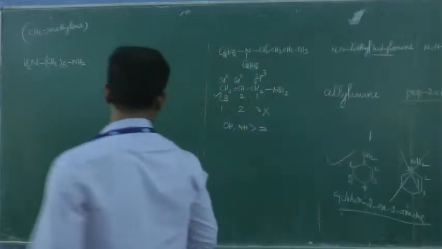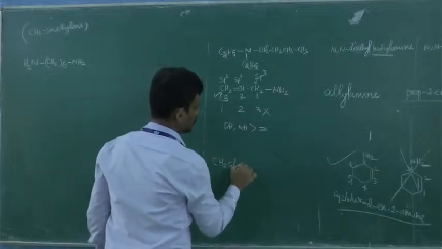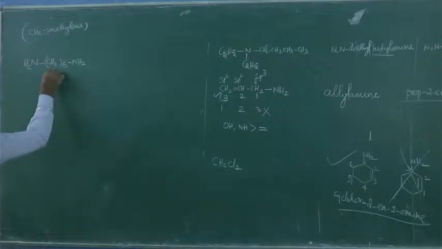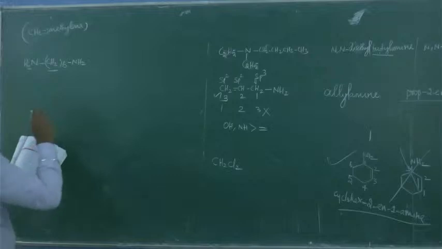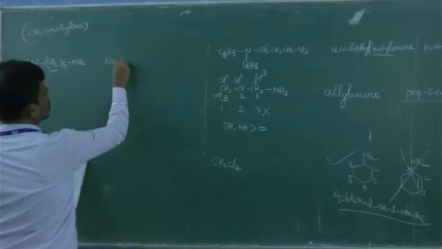Is it clear? For example, we're going to have methylene chloride, one methylene dichloride. Is it clear? Similarly, wherever you have this fragment, you have to call it methylene in the common name. Here it occurs 6 times, so hexamethylene.